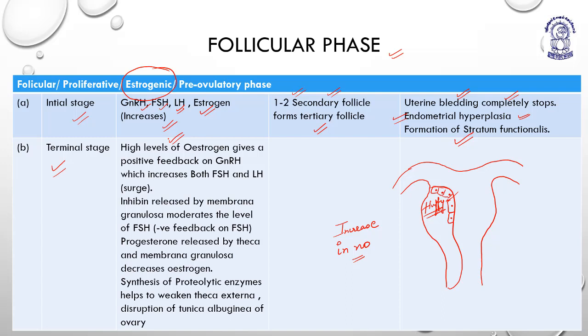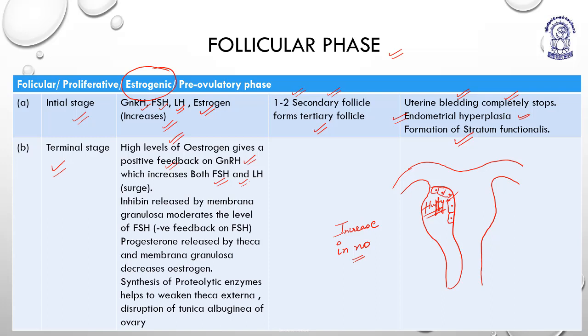They give a positive feedback on GnRH, which increases both FSH and LH. So FSH and LH both come up with a surge. You actually know only about the LH surge, but FSH also comes up with a surge, right?